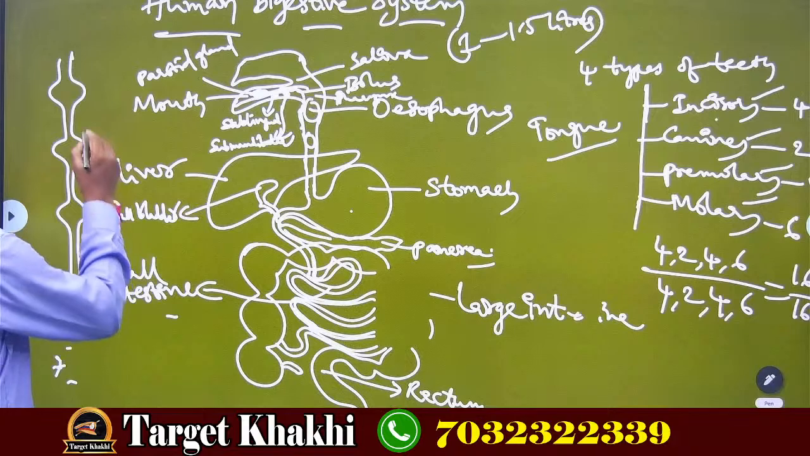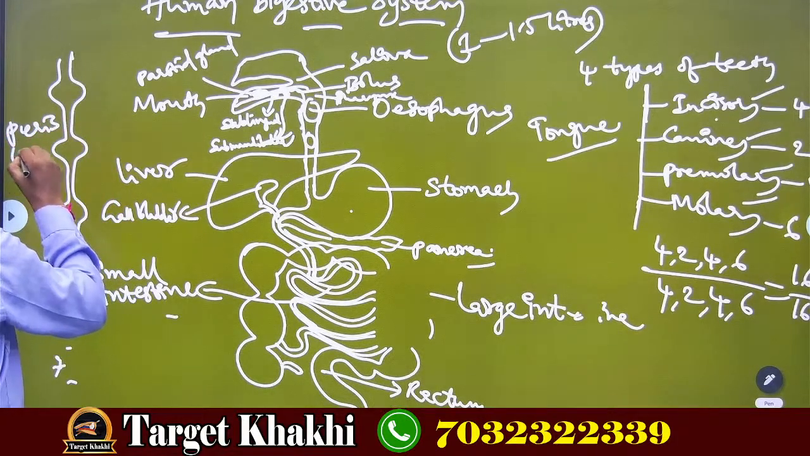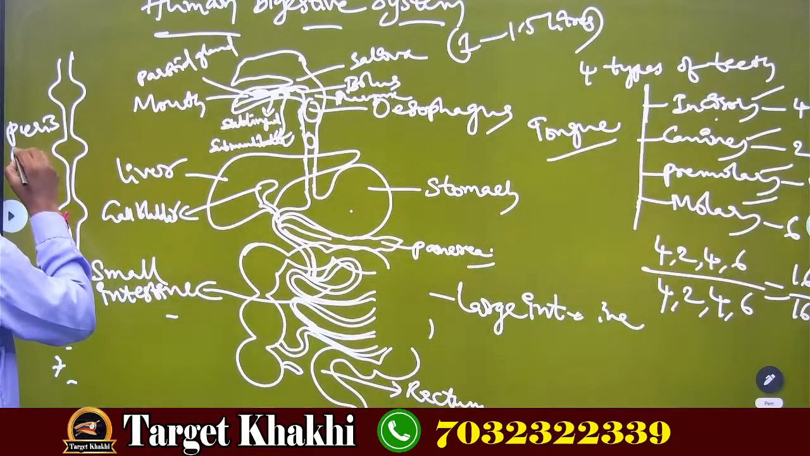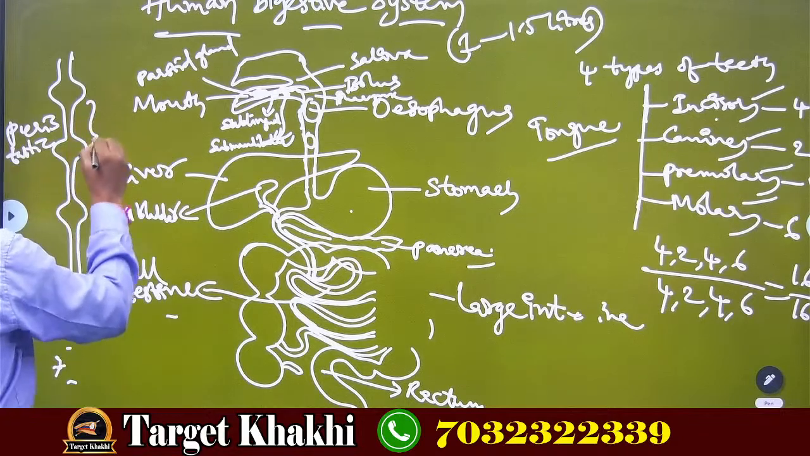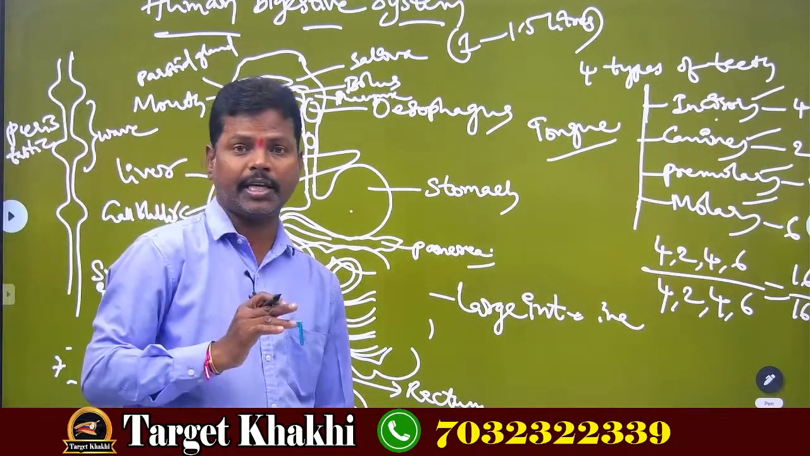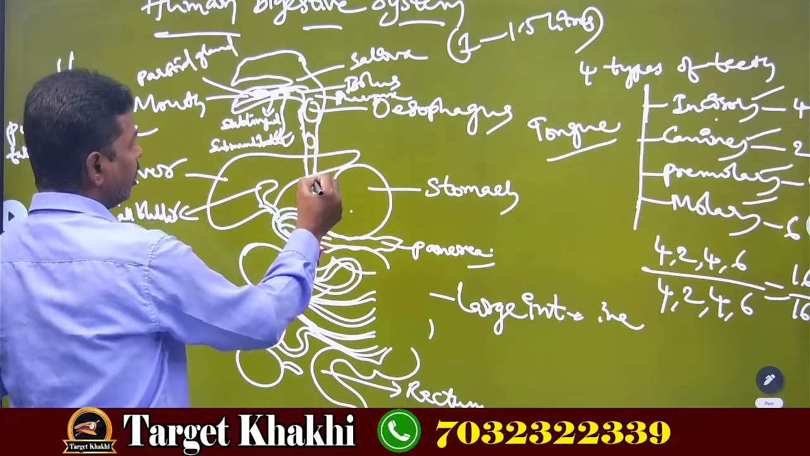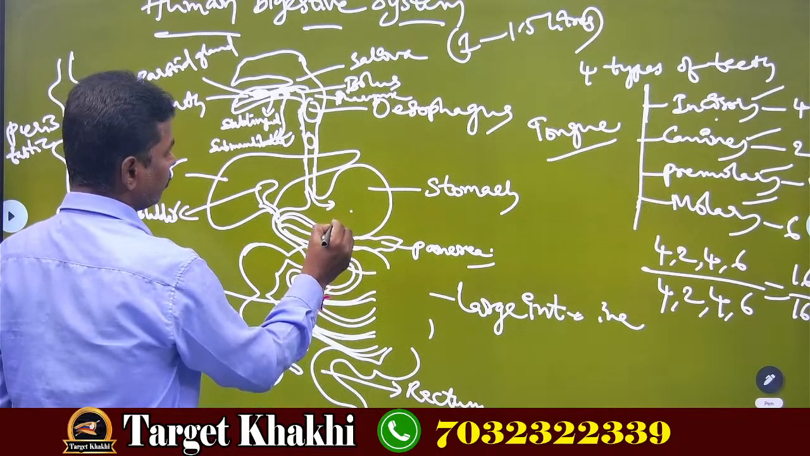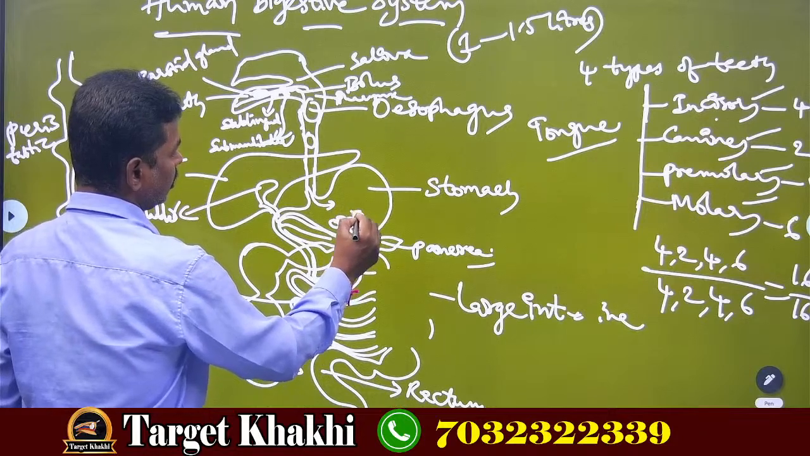What is that? Peristaltic movement. Peristaltic movement means what? Wave-like movement. Okay, is it clear? Next, the bolus reaches the stomach. The bolus has reached the stomach. This is nothing but the bolus.